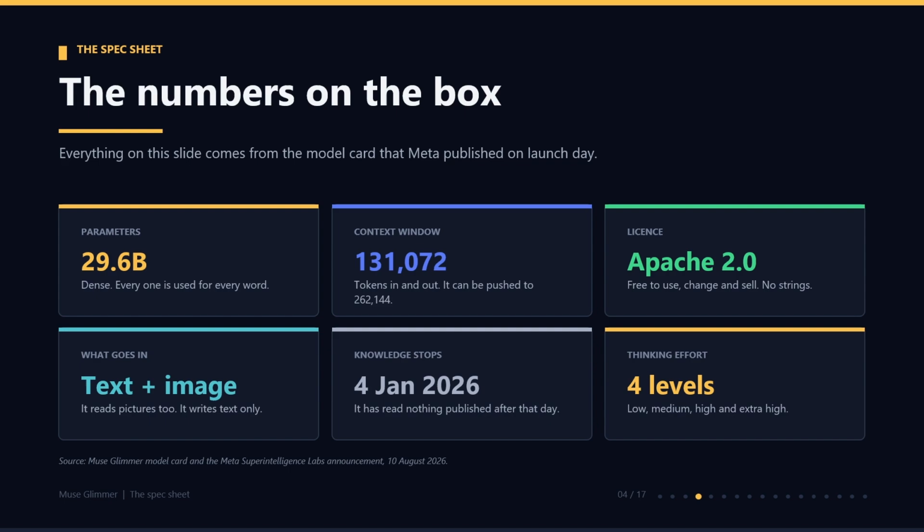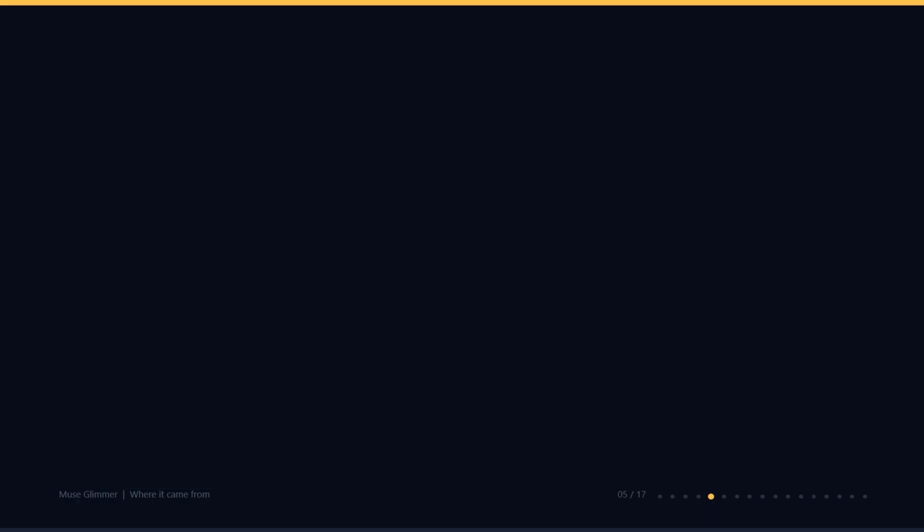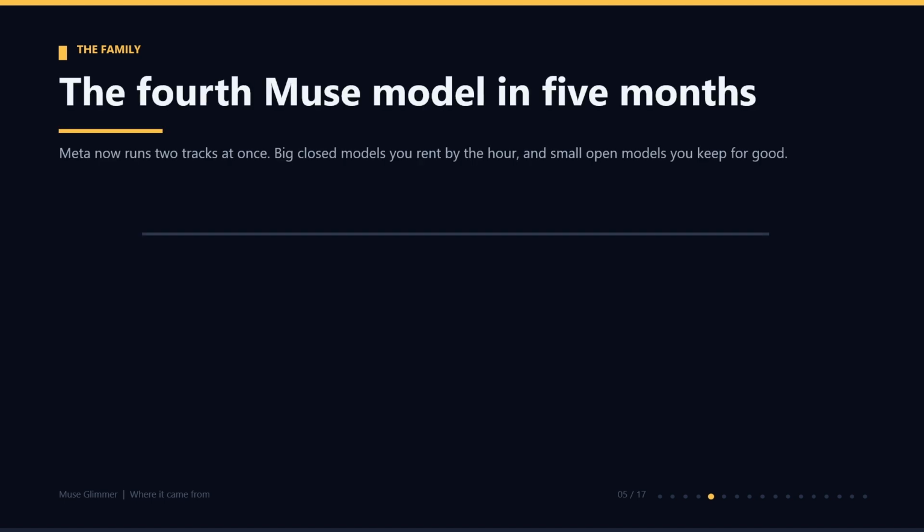The context window is 131,072 tokens. Context is how much text it can hold in front of it at one time, and you can push it up to 262,144 tokens if you need more. The license is Apache 2.0, free to use, change and sell, no strings. It reads pictures too, but it writes text only. Its knowledge stops on 4th of January 2026, and you get four levels of thinking effort: low, medium, high, and extra high.